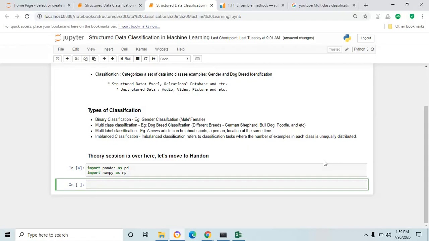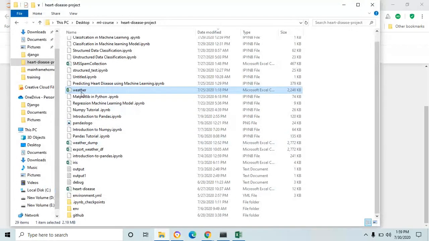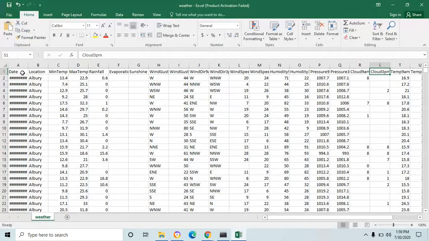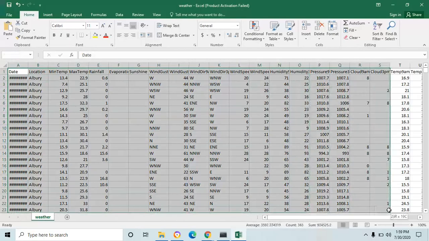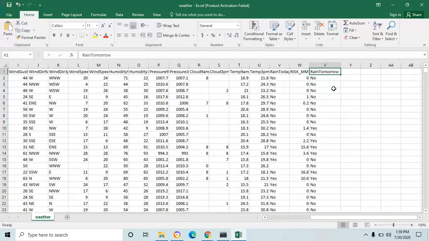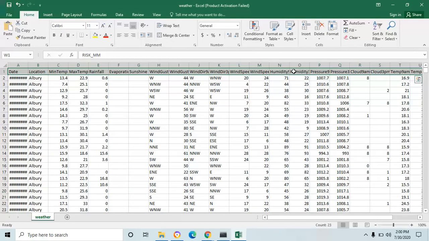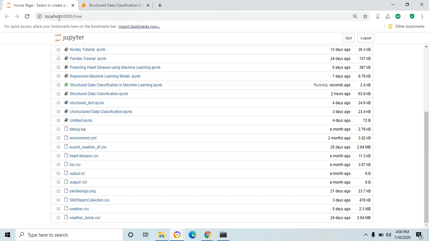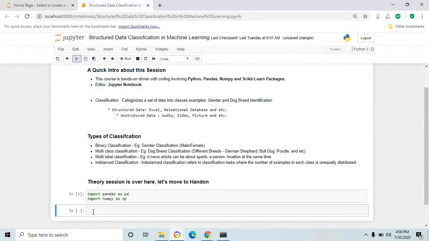And then you have to identify the data to predict some information. I already have the weather data in weather.csv, where you can find some info about the data, which will derive the information on whether it will rain tomorrow or not. Rain tomorrow is the target variable which we are going to predict from the feature variables. Let's import this data into our Jupyter notebook. Here is our file weather.csv. I have added it to our Jupyter notebook folder.